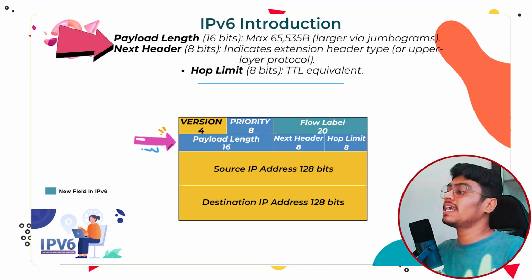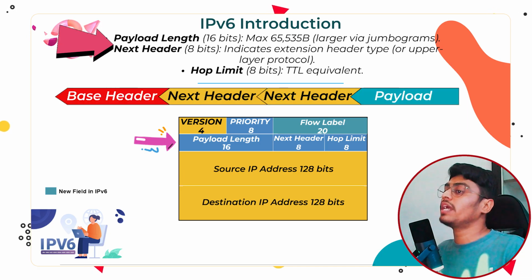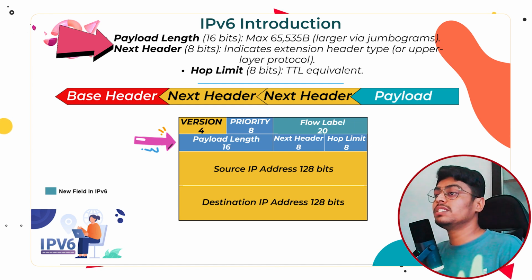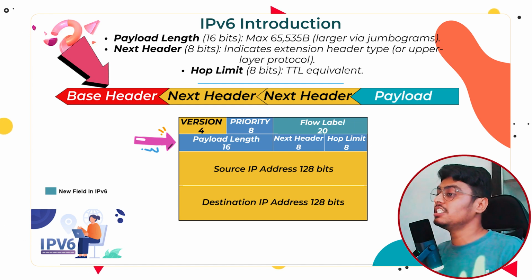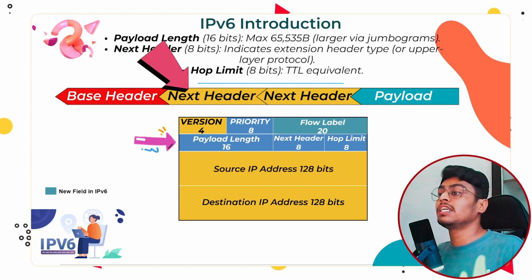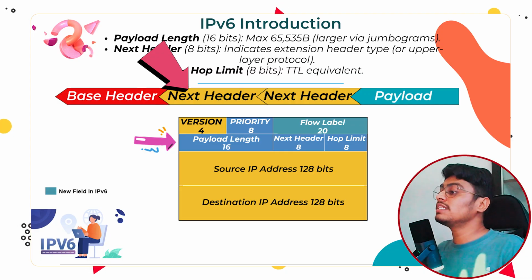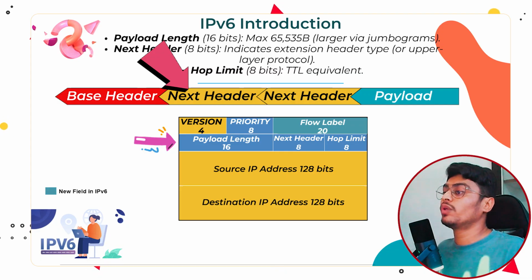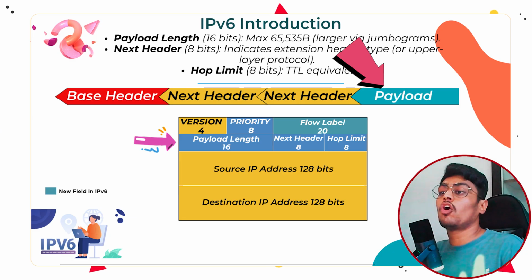Now next field is next header. This field contains information about extension headers. IPv6 has a base header of 40 bytes. It is mandatory, plus optional extension headers. The next header field tells what type of extension header follows. Okay, your actual data comes after all extension headers.